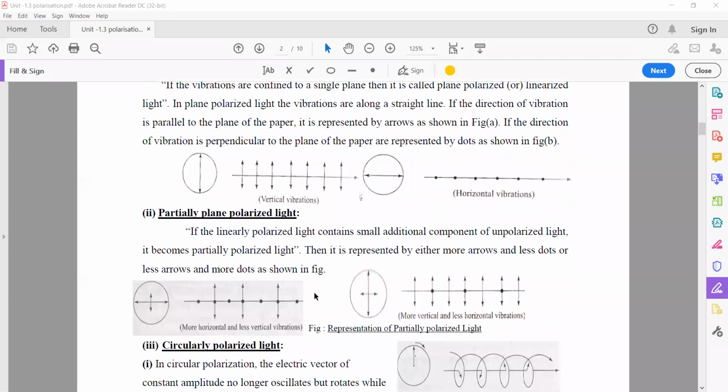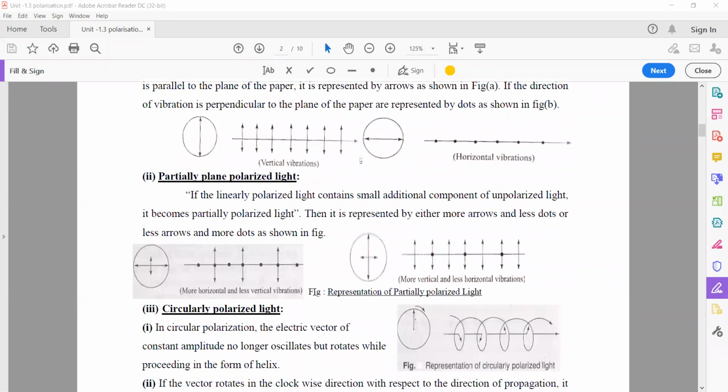And the next one is partially plane polarized light. Somewhat both vertical and horizontal components are mixed a little bit. That means if the linearly polarized light contains a small additional component of unpolarized light, we cannot confine it to a complete one-sidedness property.